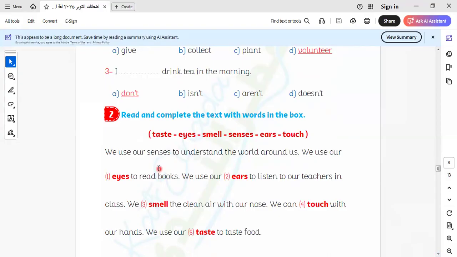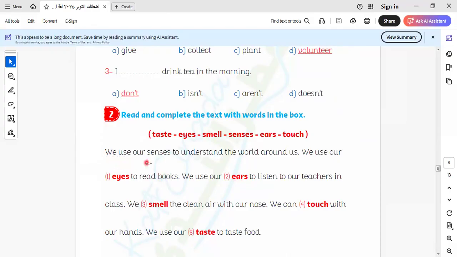In this test, we have the multiple choice part in your exam, and writing and using given words to answer in a complete sentence is also another item in the exam, and the paragraph is another item. So we have many items in the exam, so we must know how to answer every item in the correct way. Here, in this unit we talk about the senses.